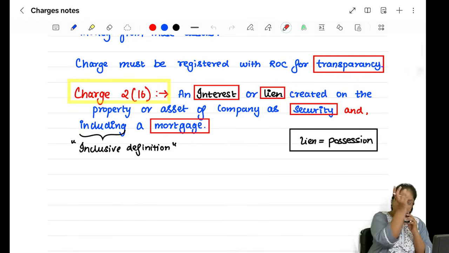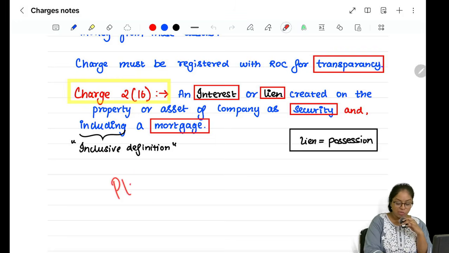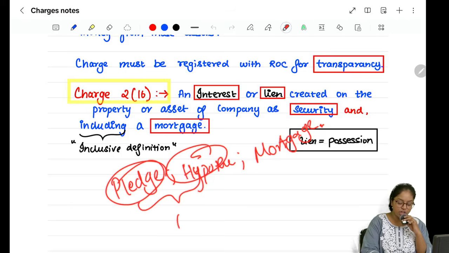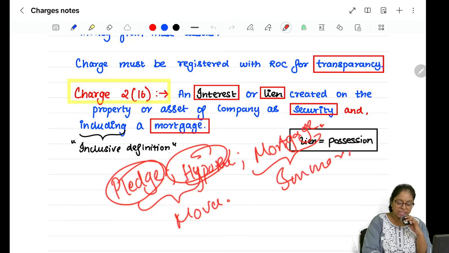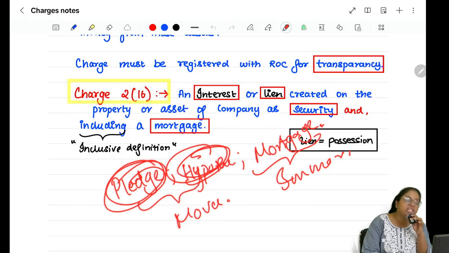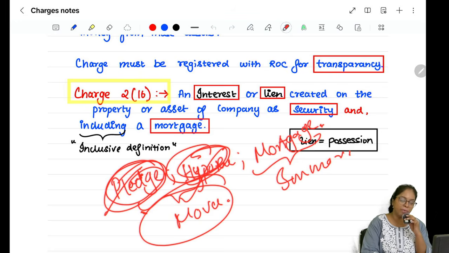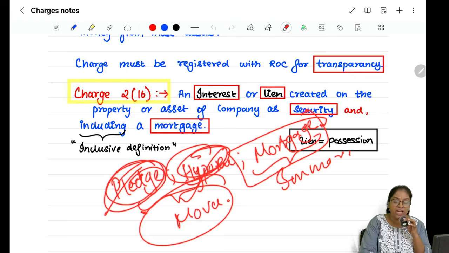If you guys remember, in the charge or definition நடத்துறதுக்கு முன்னாடி நம்ம கிளாஸ்ல மூணு words actually discuss பண்ணோம், மூணு terminologies. Pledge na என்ன, hypothecation na என்ன, and mortgage na enna நம்ம discuss பண்ணோம், கரெக்ட்டா? ஆமா மேம் discuss பண்ணோம், கொஞ்சம் ரிவைஸ் பண்றீங்களா? Yes, if you guys remember, pledge and hypothecation was for a movable property and mortgage is for an immovable property, right? That is now ஒரு movable property like ஒரு கோல்டோ இல்ல ஒரு காரோ இல்ல என்னோட ஷேர்ஸோ அதை வச்சு நான் லோன் எடுத்திருக்கேன் அப்படின்னா அது வந்து will come under pledge or hypothecation because those are movable property. இதே என்னோட ஆஃபீஸ் பில்டிங்கோ என்னோட லேண்டோ அந்த மாதிரி ஏதோ வச்சு நான் எடுத்திருக்கேன், immovable property வச்சு எடுத்திருக்கேனா then it will be